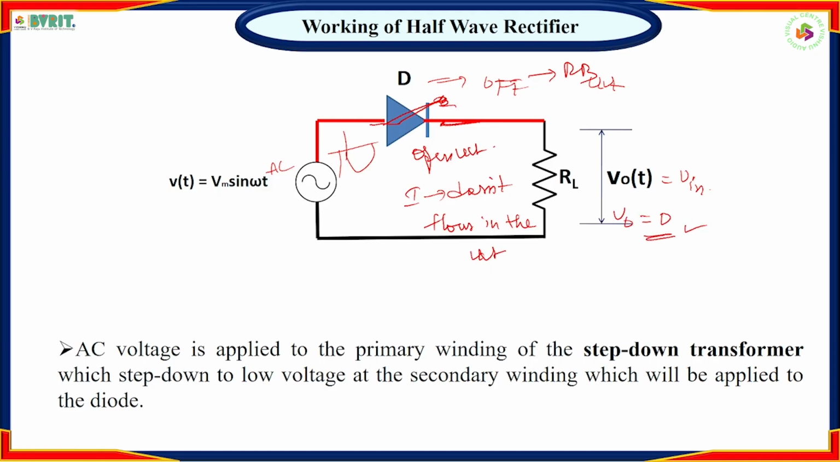See what I have explained: this AC voltage is applied to the primary winding of the step down transformer. This step down transformer is mainly used to step down to a low voltage at the secondary winding, which will be applied to the diode.